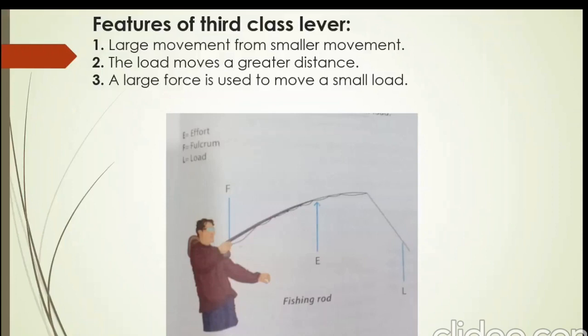He has to move the load a long way, but he can do it with the small movement of the effort, and he is applying effort with the help of his wrist.